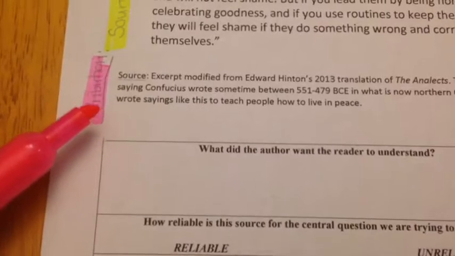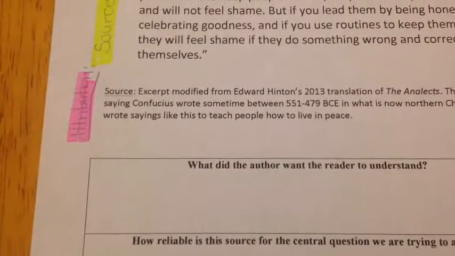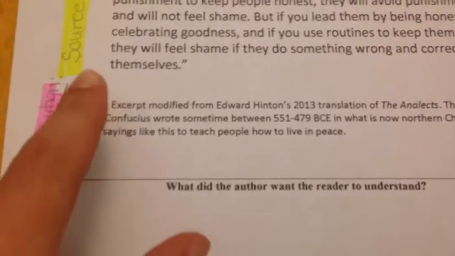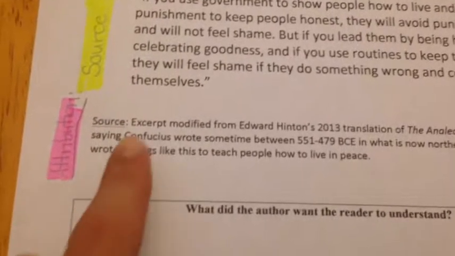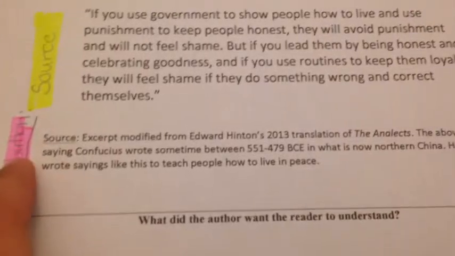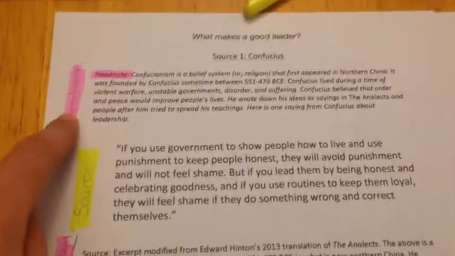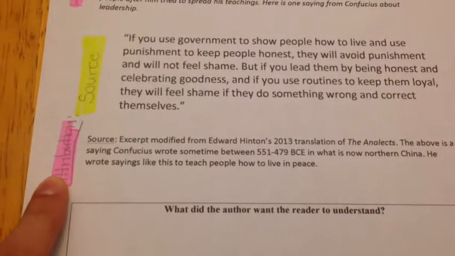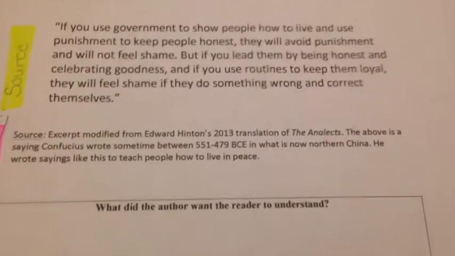At the bottom, attribution, that means who it's attributed to, who people say wrote it. And so I wrote attribution on the side and I highlighted it in pink, so I know that this is the attribution. So we have the Headnote, which is at the top, it's the head, and the attribution, which is at the bottom, which tells us who it's attributed to, who wrote it.